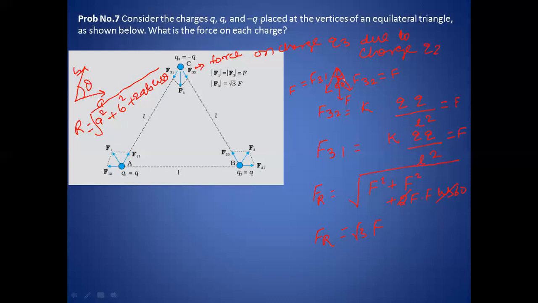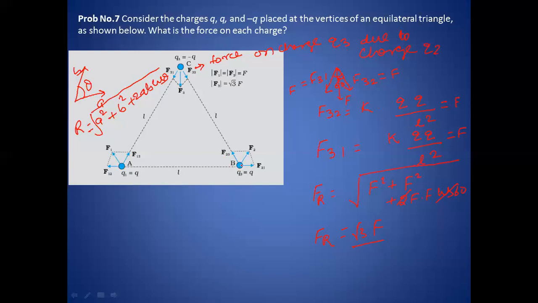When two equal forces are acting at angle theta, the resultant will pass through theta by 2, but the resultant vector's magnitude may be different. Here the magnitude is different: root 3 into F.